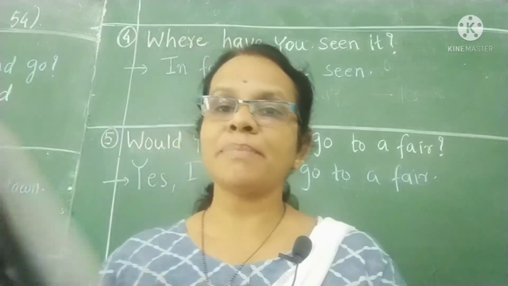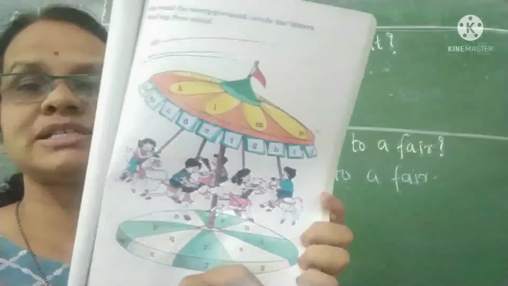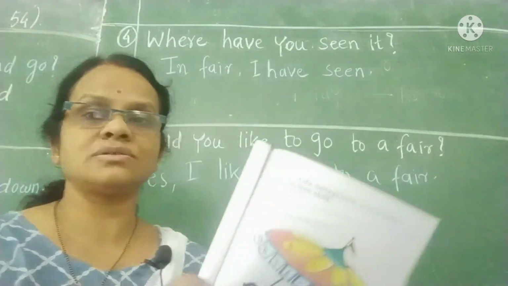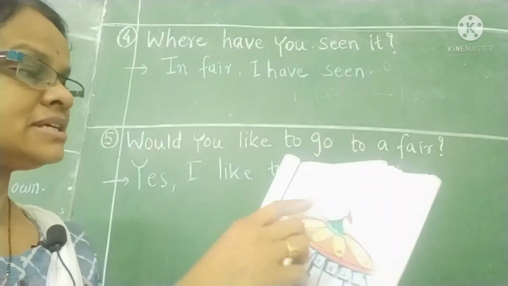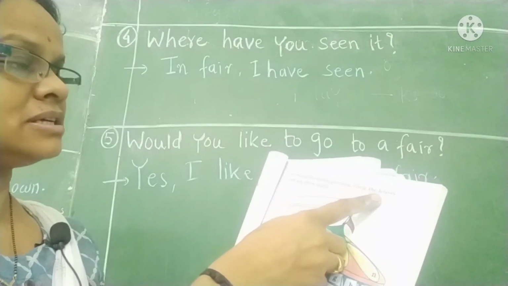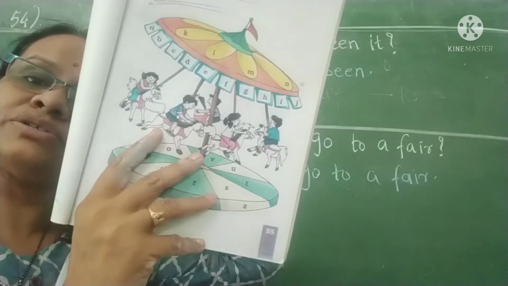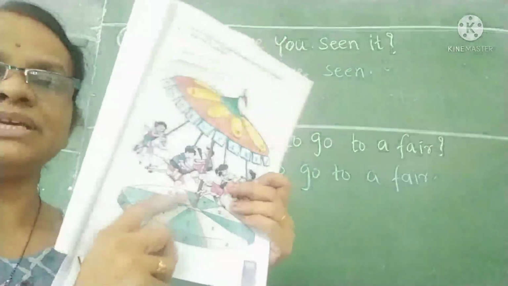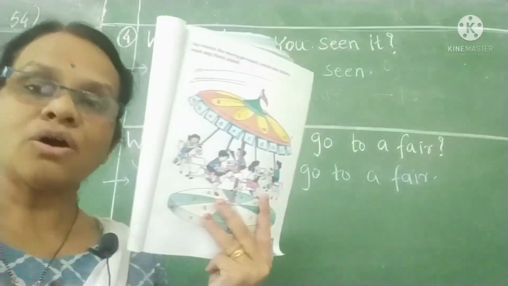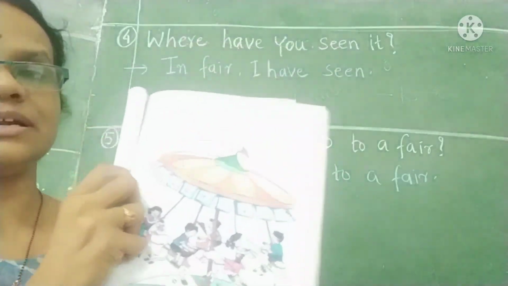Okay. Then take a pencil in your hand and take out page number 55 of your textbook. And take out a pencil and eraser also. What is written here? Go round the merry-go-round. Circle the letters and say them loud. Right? यहाँ पे आपको क्या करना है? यहाँ पे जो letters दिए हुए हैं, which letters? A, B, C, D, all the letters are given. What do you have to do? You have to take a pencil, or you can take different crayon colors, and just circle it here.